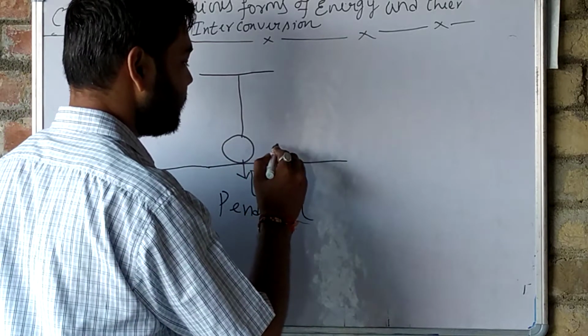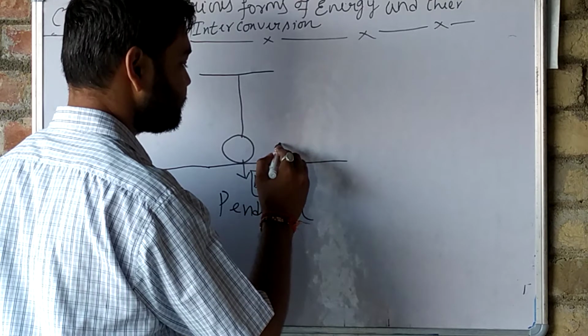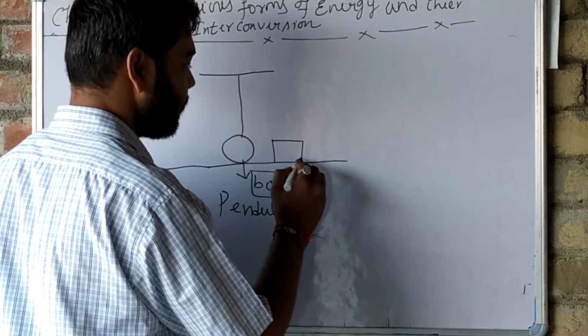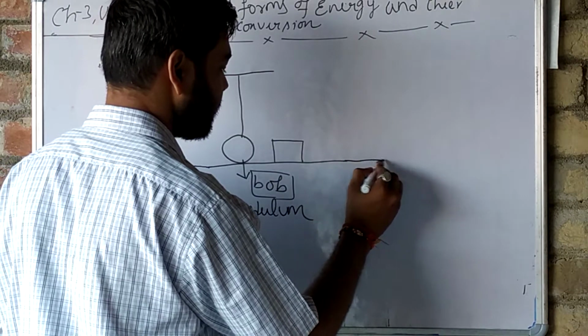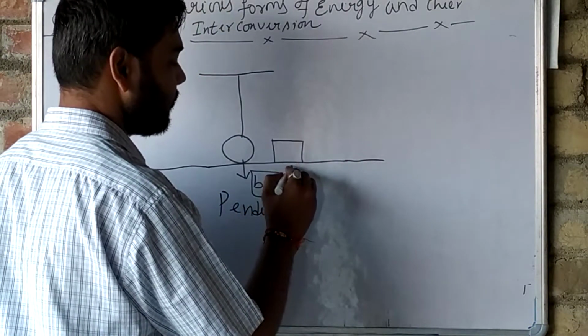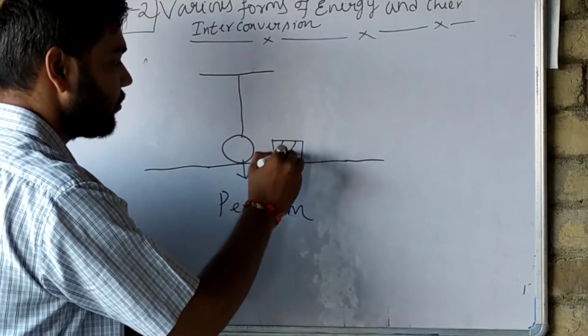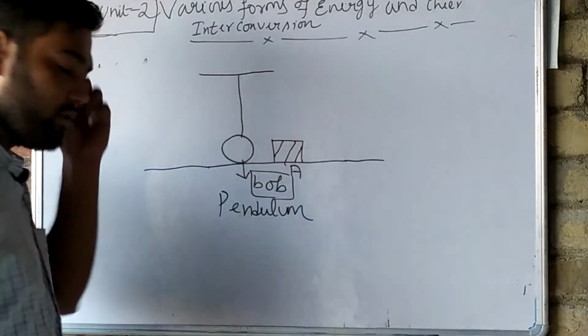And here we have one box kept at position A. Suppose this is position A, and this is a box.